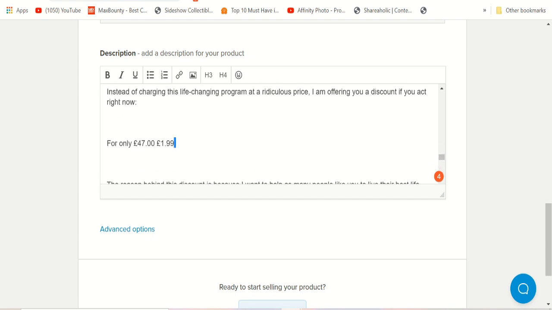Here I want to change it, it's normally 47, for now it's only $2. Okay, just put $2. So you can highlight this part. I think you can't color it, but you can highlight that part a little bit darker, and that's it.